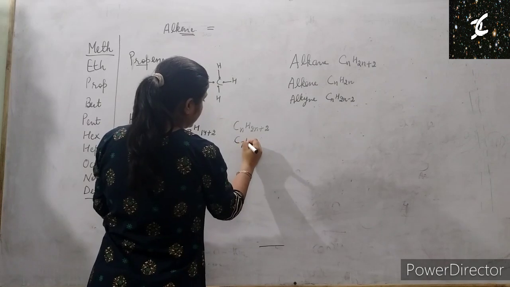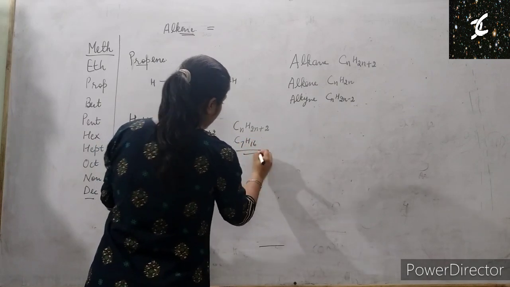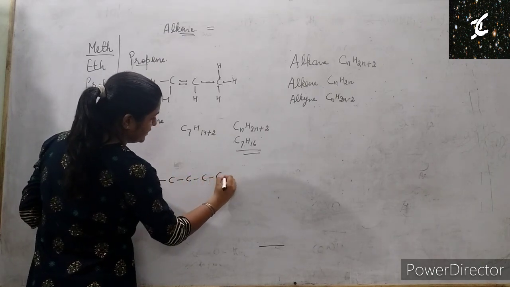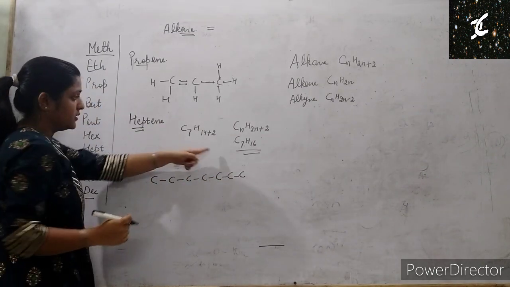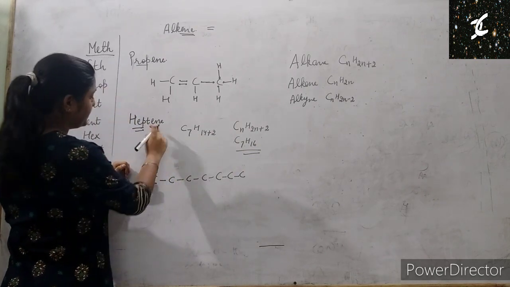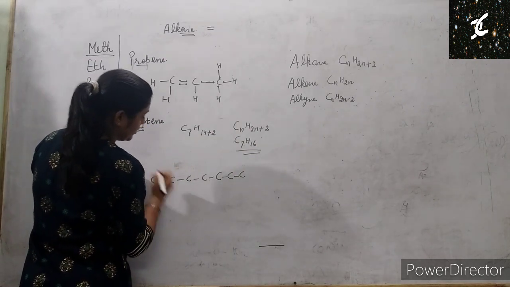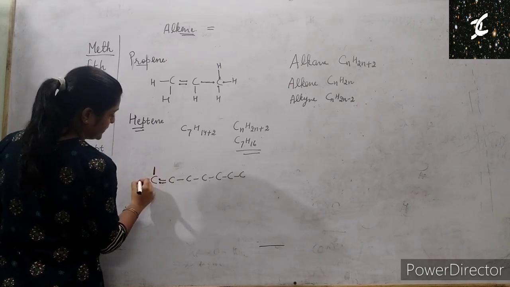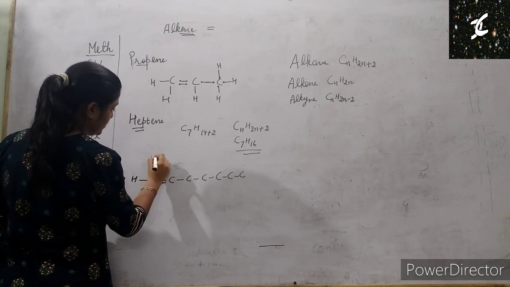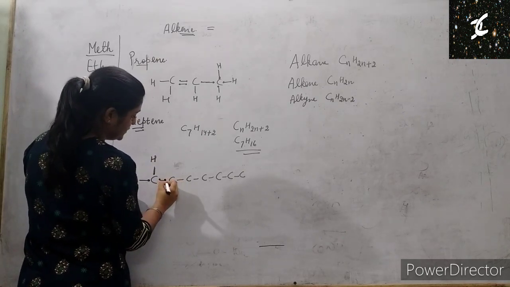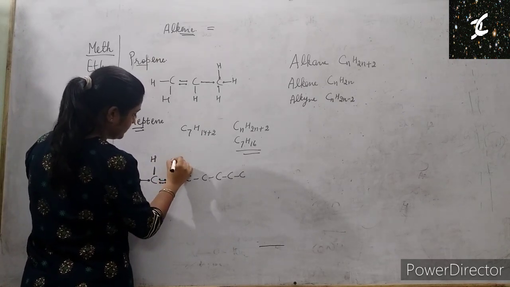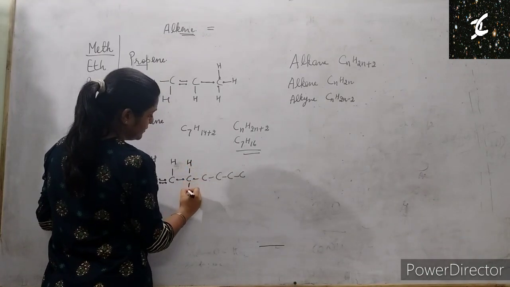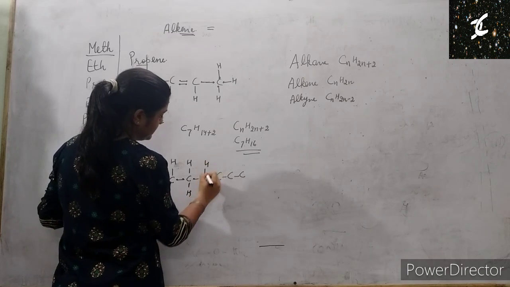C7, H 14 and 2 is 16. So C7H16. Heptene. At any position you take a double bond. So it has 2 hydrogen. For this, 1, 2, 3, 4. For this, 1, 2, 3 and 4. In the same way.